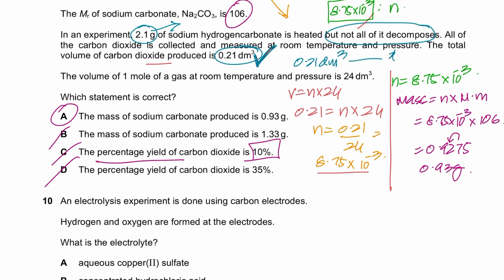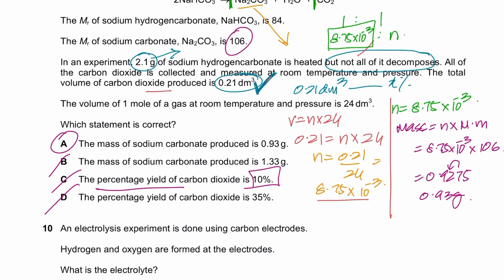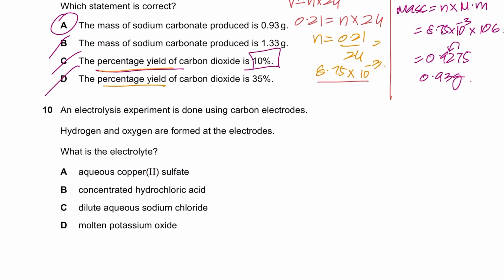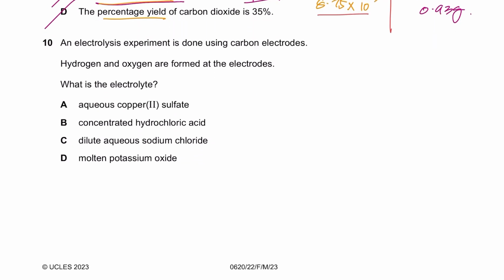So let's say it's X percent. But theoretically you need to find carbon dioxide, and you can't do that because you don't know the amount of sodium hydrogen carbonate that had been decomposed, right? If you knew the amount of sodium hydrogen carbonate decomposed, then you would have found the theoretical volume of carbon dioxide. And once you had that, let's suppose the theoretical volume would have been like 0.42. So that would have been 100%, and then obviously you would have cross multiplied. But since you don't have the amount of sodium hydrogen carbonate decomposed, you can't find the percentage yield, okay? Because the theoretical value is impossible to calculate, okay?